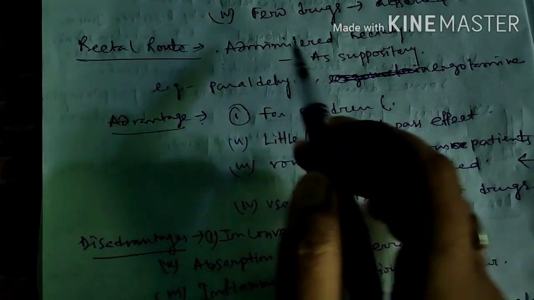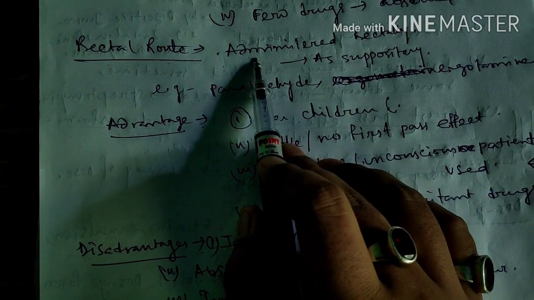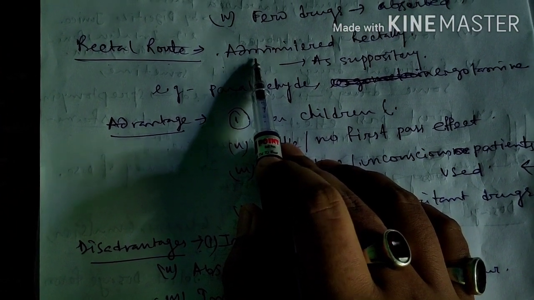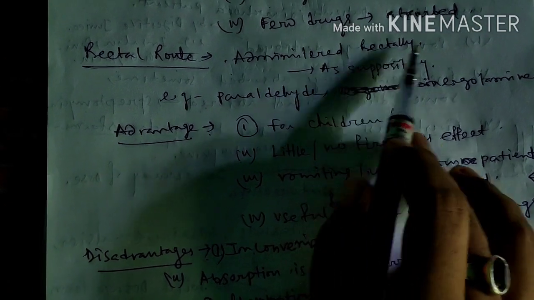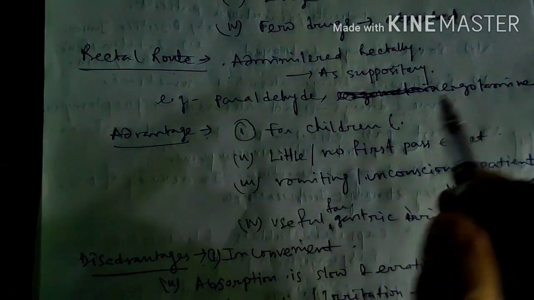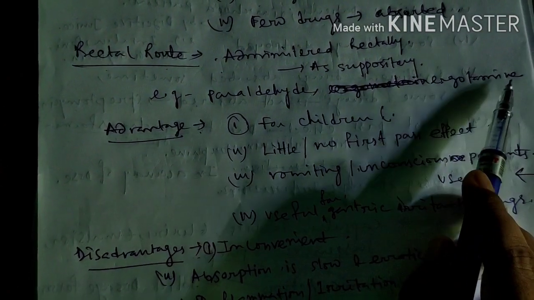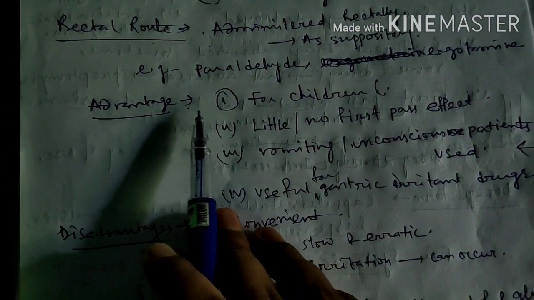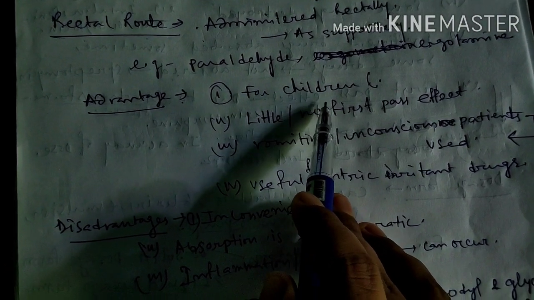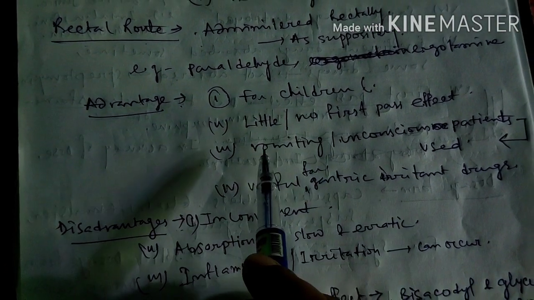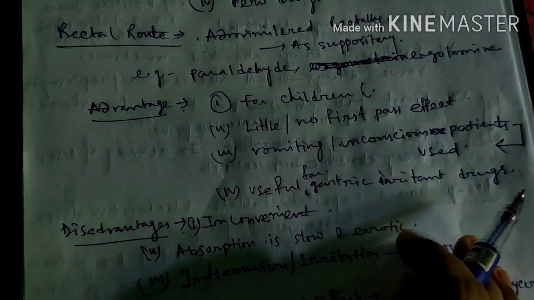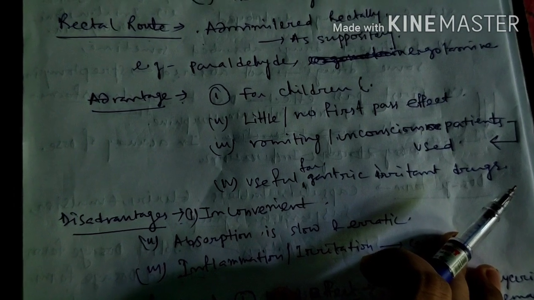Next is rectal route. Here the drugs are administered rectally, as a suppository or enema, for example paraldehyde, albuterol. The advantages: this route is useful for children, and also for vomiting and unconscious patients.